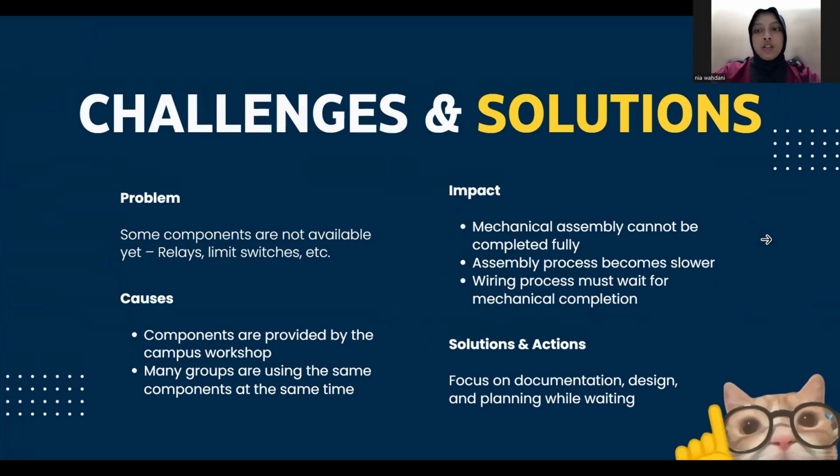Challenge and solution. Our biggest challenge was that components such as relays, limit switches, etc. were not available yet on the campus. This happened because many groups are using the same components, but the components are limited. This makes our progress slower and also delayed our mechanical assembly and wiring. To solve this, we focus on design, documentation, and planning while waiting. We will continue assembly once the parts arrive.